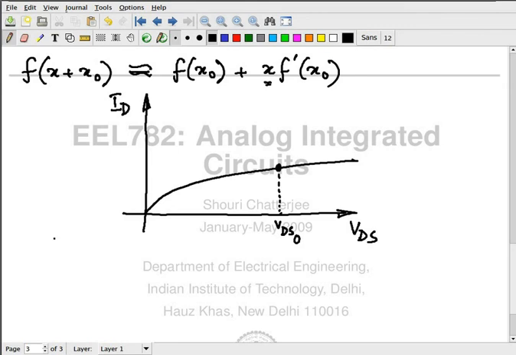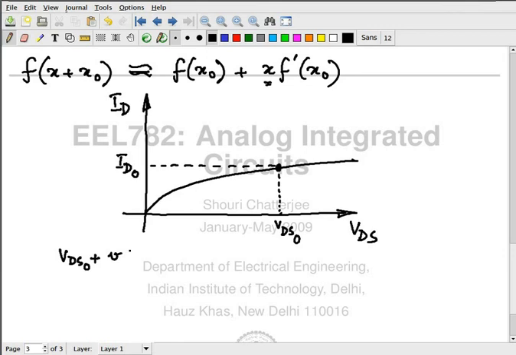So my question is, I go to the lab, I measure ID0 as a function of a given voltage VDS0. This is what I do in the lab. Then I tell you that I am going to apply VDS0 plus a small voltage written in small hand. The large voltage is written in capital letters, the small voltage in small letters.